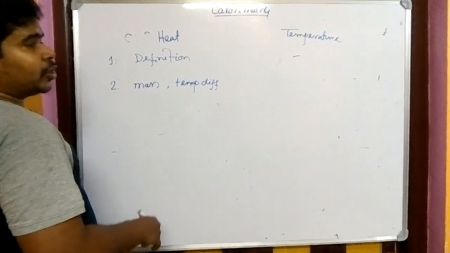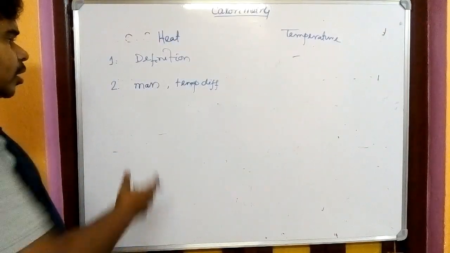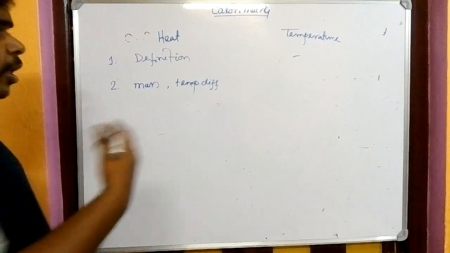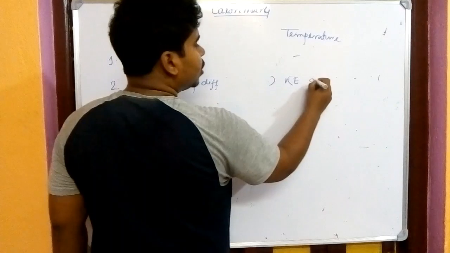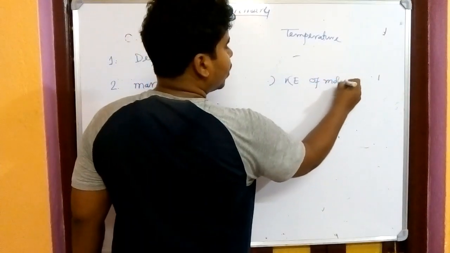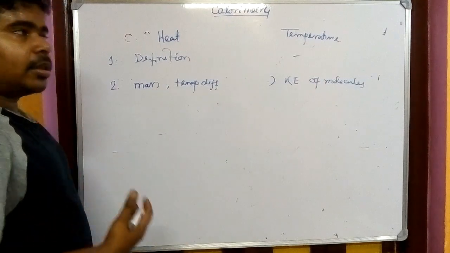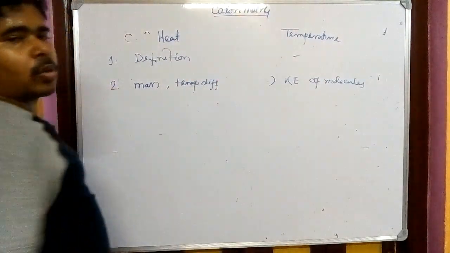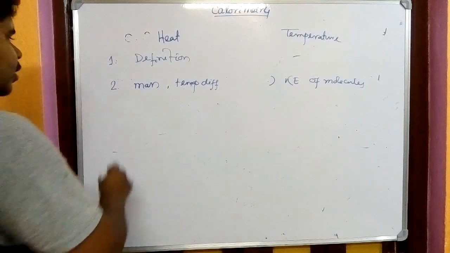But temperature depends on the heat energy, not on mass. It depends on the internal energy, that means the kinetic energy of molecules. More kinetic energy, more internal energy, more heat energy, and the temperature is also increased. So it depends on the kinetic energy of the molecules.